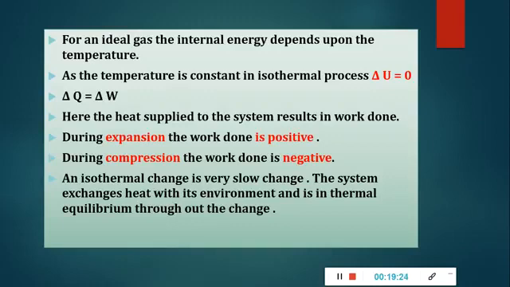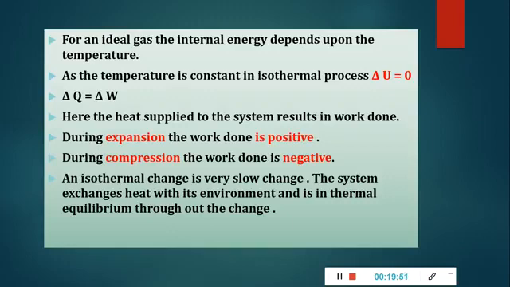So an isothermal change is a very slow change. The system exchanges heat with its environment and is in thermal equilibrium throughout the change. So the heat transferred to the gas is completely converted into work done, that is, for the expansion of the gas. Now this equation we can also express in terms of pressure.